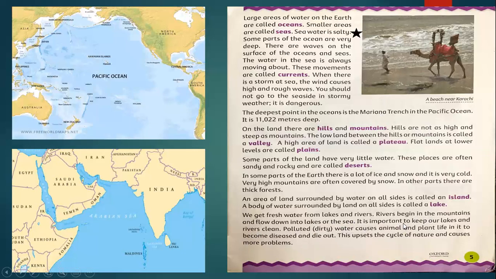It is important to keep our lakes and rivers clean. Polluted, meaning dirty, water causes animal and plant life in it to become diseased and die out. If the water is dirty, then our plants and animals die out. This upsets the cycle of nature and causes more problems. This is all the chapter about the land and water of the surface of the earth.